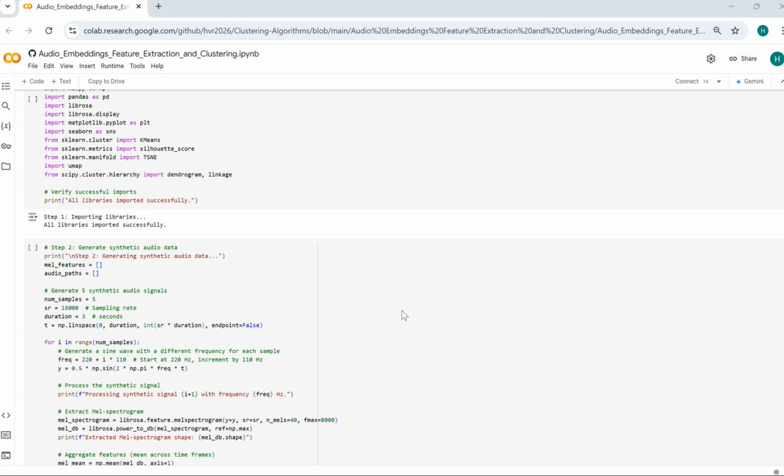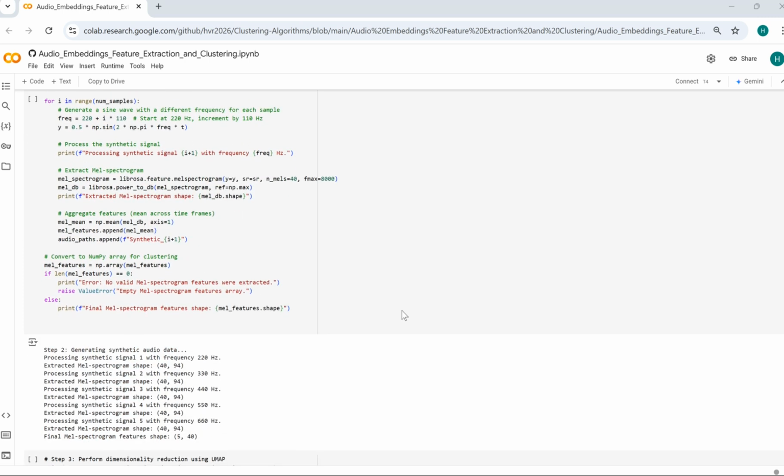These spectrograms are converted to decibels for clarity, and the mean values across time are aggregated as feature vectors. So the final feature matrix has dimensions of 5 by 40, where each row corresponds to a signal and each column represents a MEL band. This synthetic dataset mimics real-world data, ensuring a controlled environment for testing clustering methods.